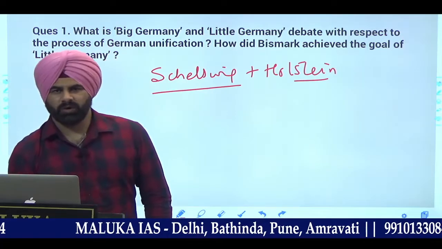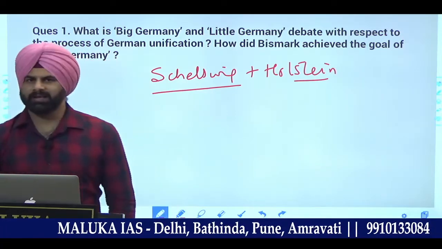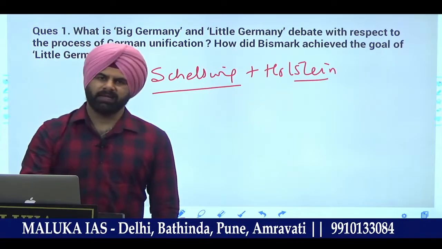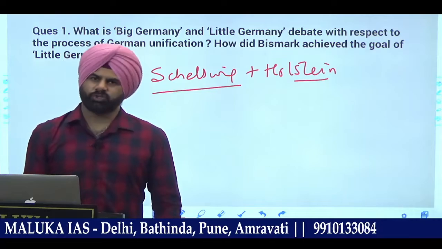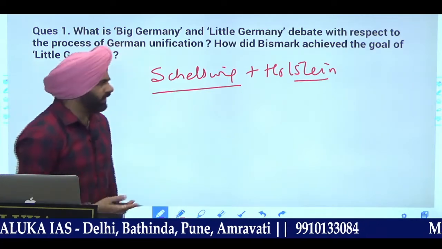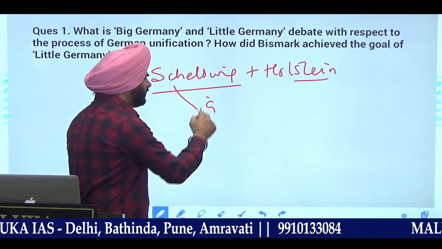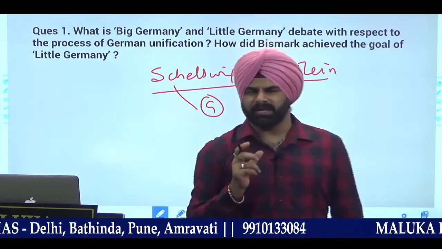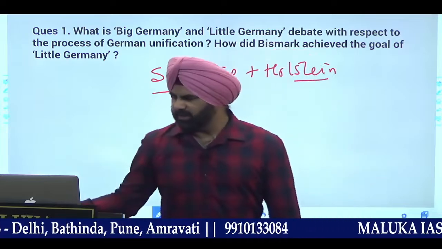Initially, the issue was the unification of two issues, so what did he do first? He tried to make a settlement with Austria, and said that one part should be given to you, Holstein should be given to you, and Schleswig should be coming with Germany at that point of time. Bismarck was very clever in his diplomacy in the context that he understood one thing very clearly